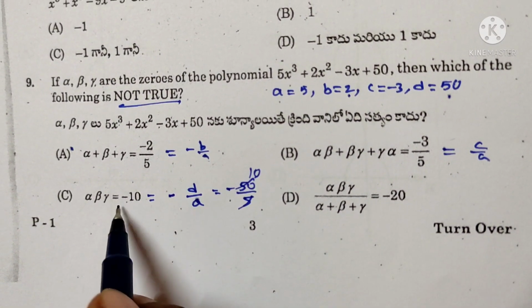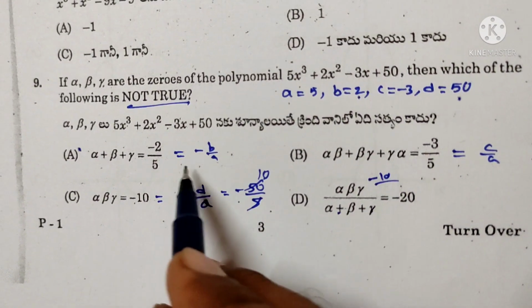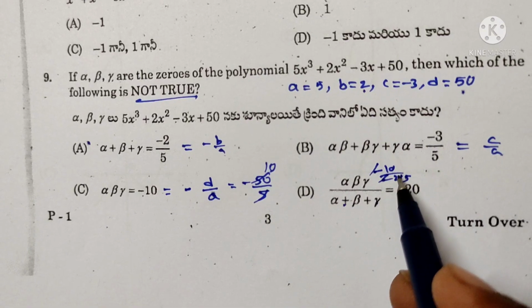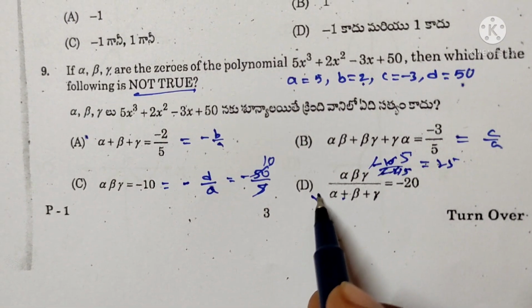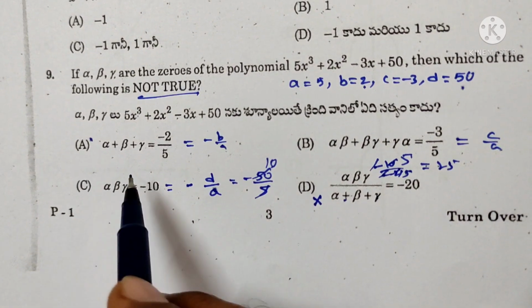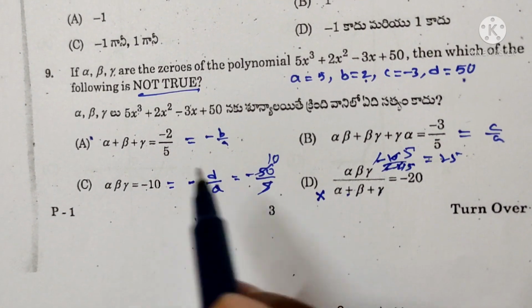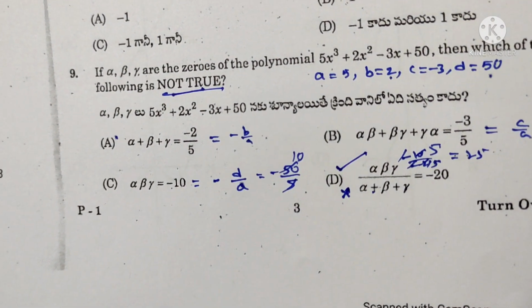Alpha beta gamma is equal to −2/5. The minus signs cancel. 2 ones are 2, 5 fives are 25. So except D, the answer is wrong. The remaining A, B, C are correct. So not true, so D is the correct answer in this problem.